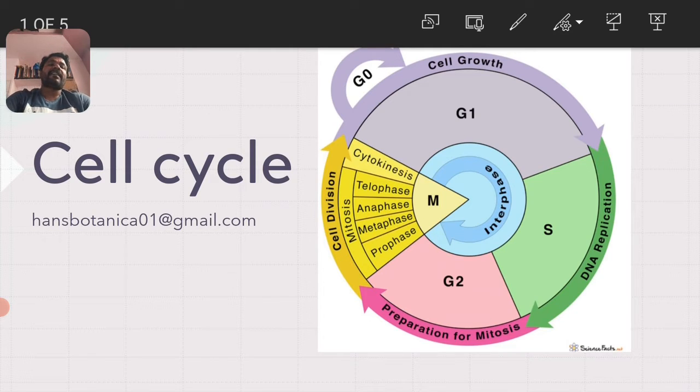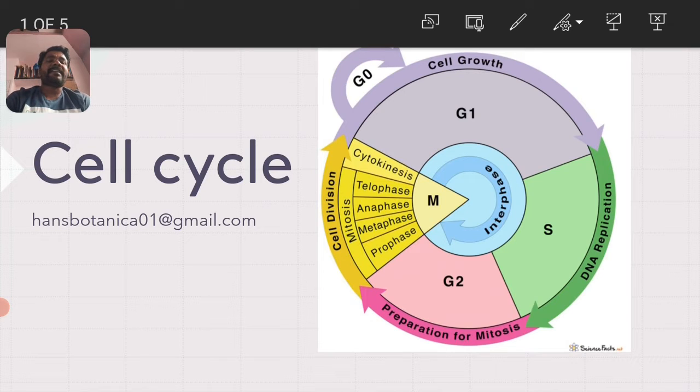I think this diagrammatic representation shows how the cell undergoes division in a cyclic manner. See, there are two different phases. One is the cell growth phase, also called interphase, and another one is the M phase, that is the mitotic phase.